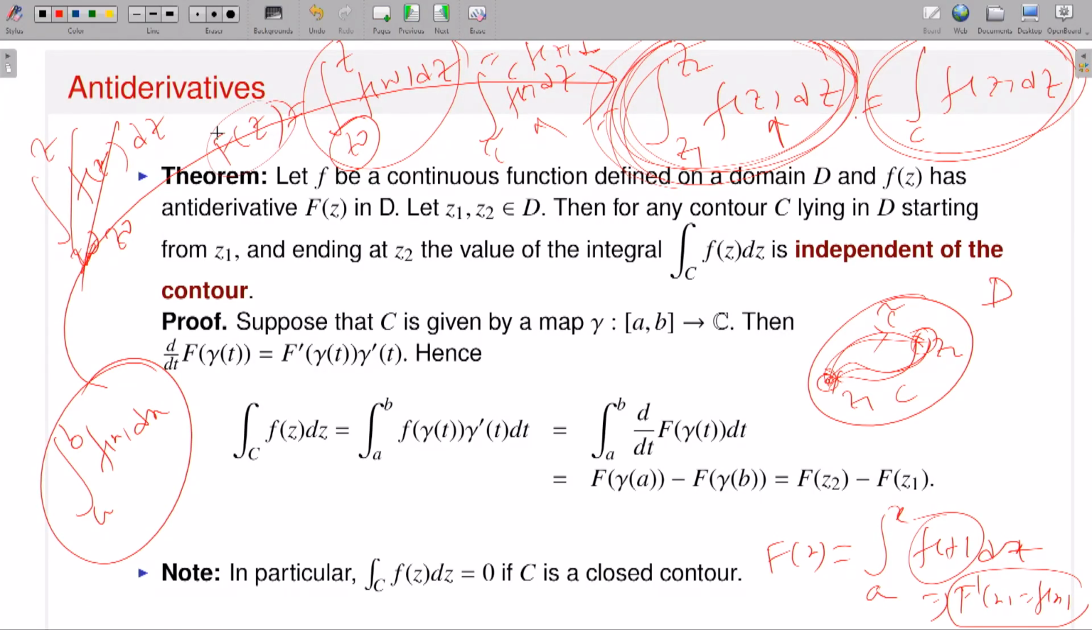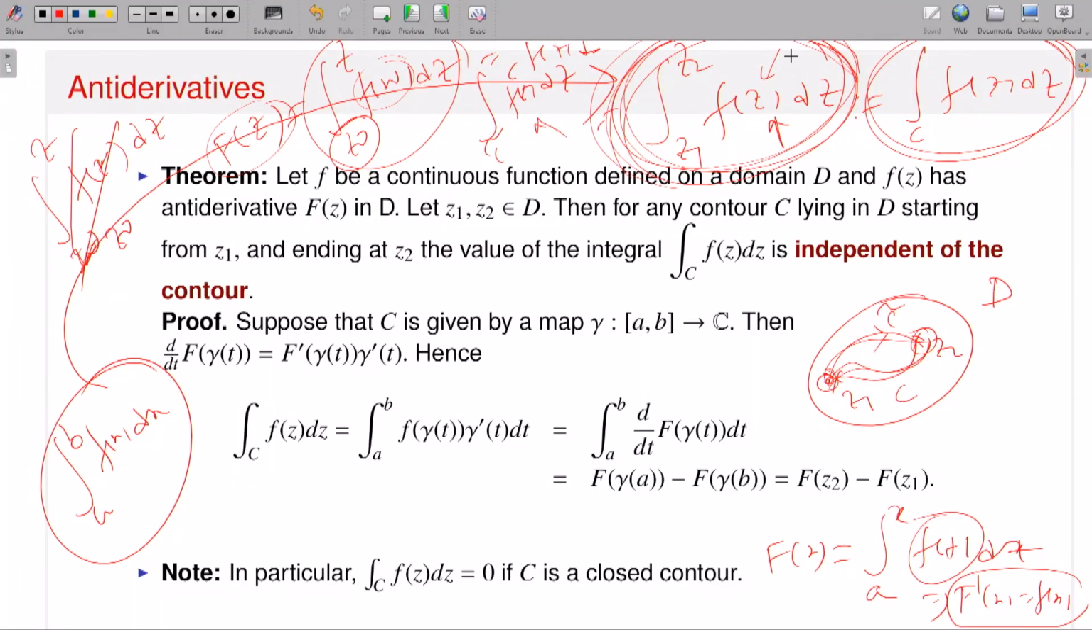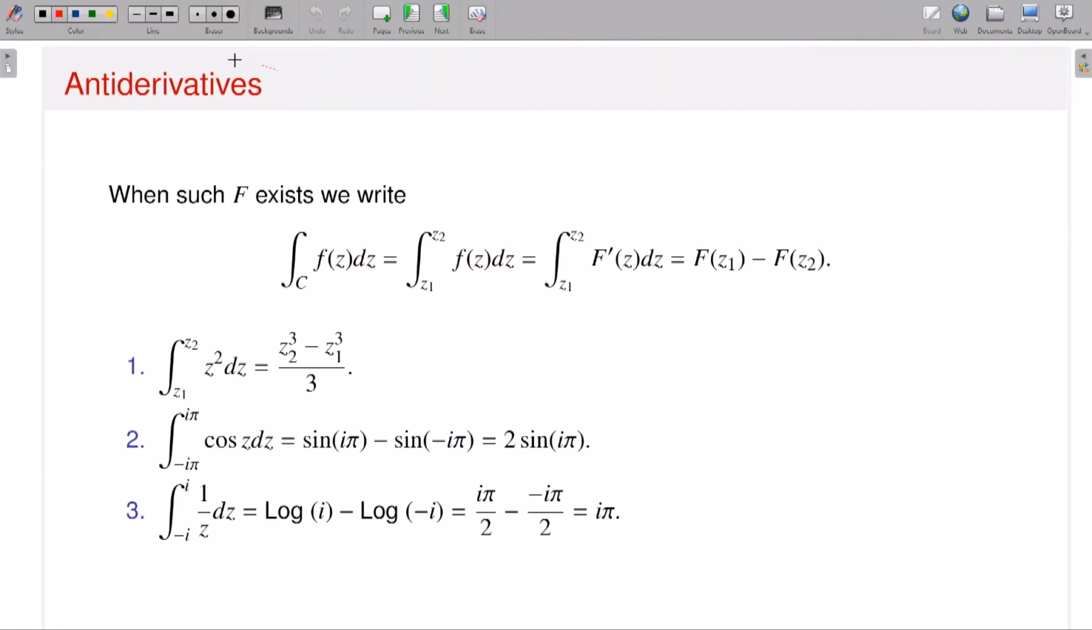Then you can talk about whether this capital F is differentiable, and if so, whether the derivative is exactly equal to small f, like in the real case. In the next slide, after two or three slides, you will see this observation. So that is one of the advantages of having an antiderivative of a given function small f: I can make sense of this kind of integration.